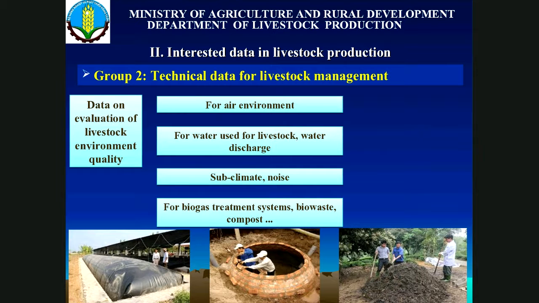Now we sell carbon credits on the international market, and every year we can earn more than $1 million from selling carbon credits.